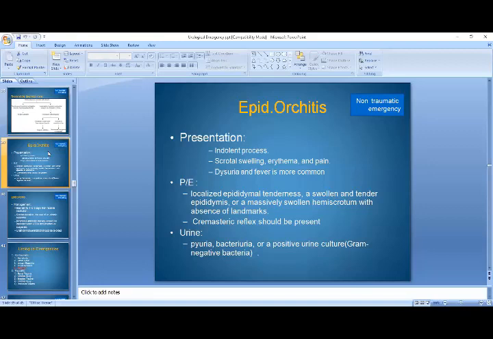Do refer him to some qualified person, some urologist, so that he can better assess whether the patient has testicular torsion or epididymitis.